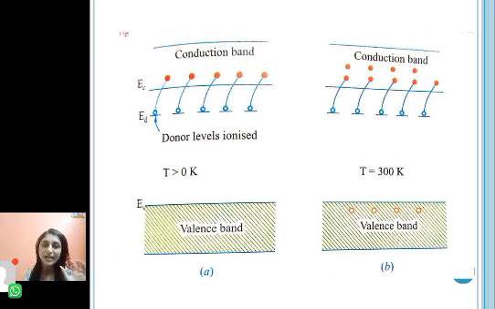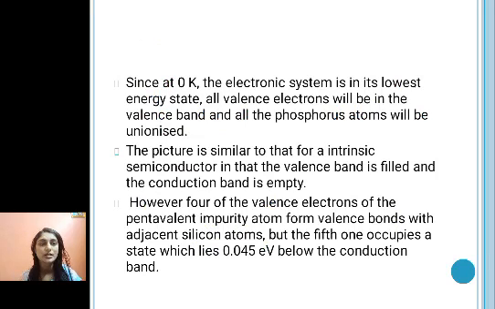That much energy is available at room temperature, and electrons from the valence band can also go to the conduction band. So when the temperature is 300 Kelvin, we have current because of electrons from the donor levels going to the conduction band, as well as covalent bonds being broken and electrons going from the valence band to the conduction band.